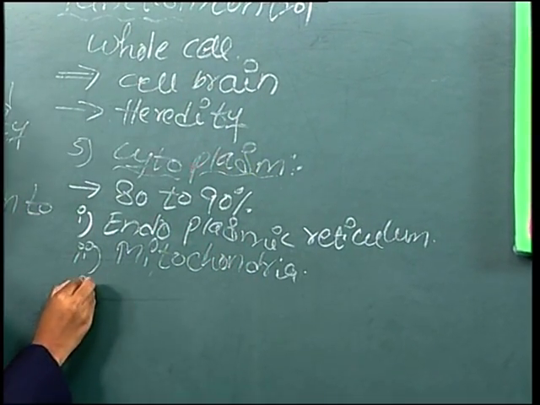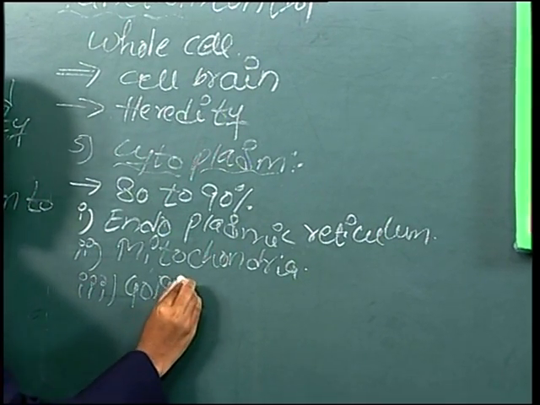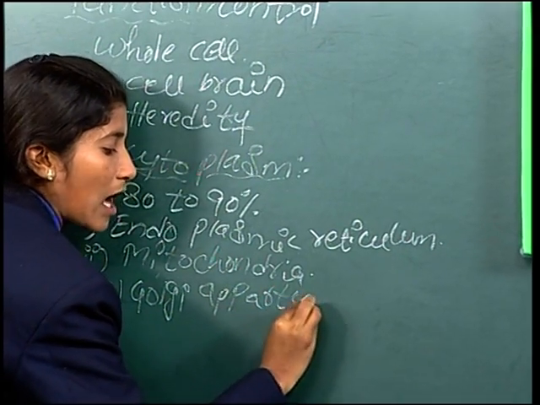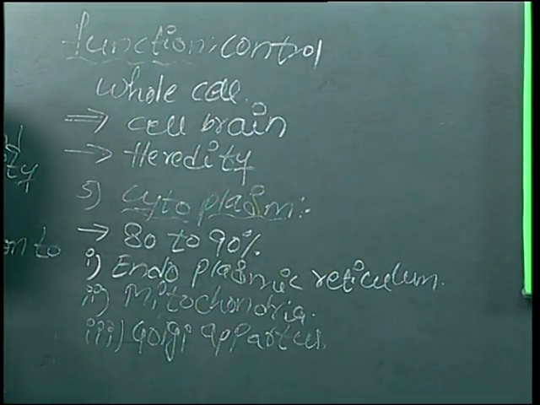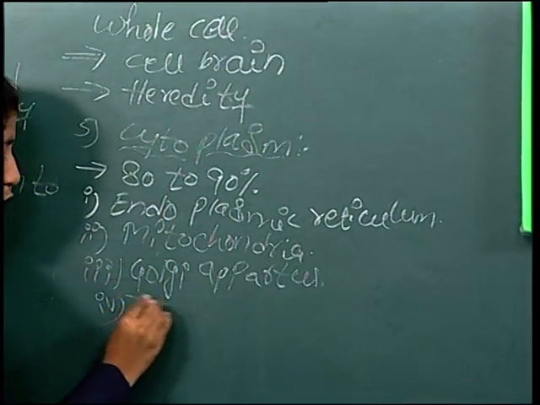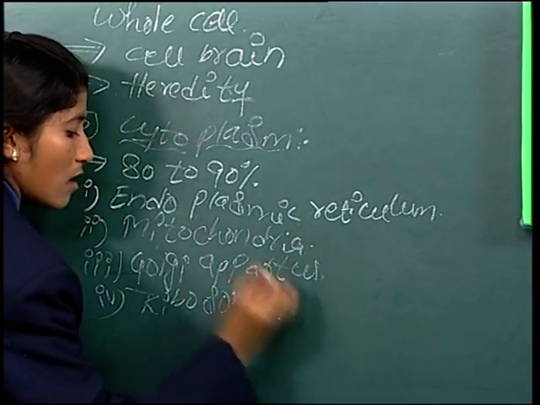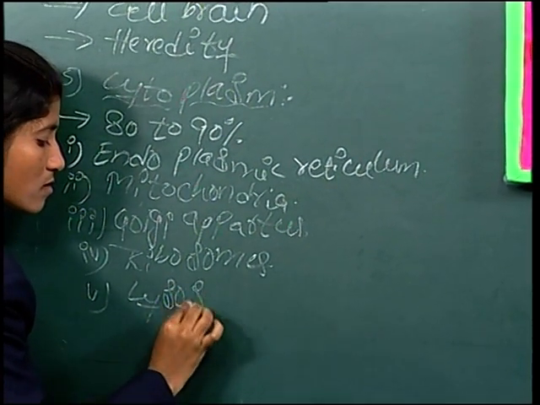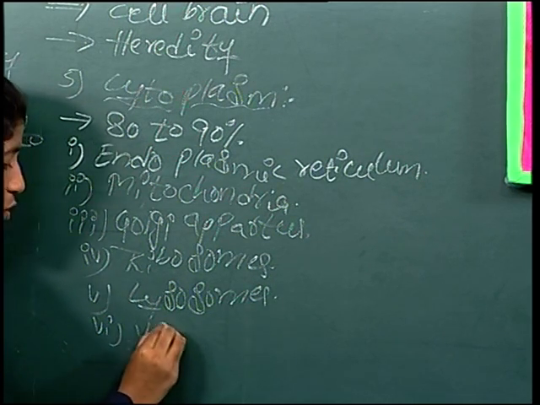Third one is Golgi apparatus, also called Golgi body or Golgi complex. Fourth one is ribosomes. Fifth one is lysosomes. Sixth one is vacuoles.